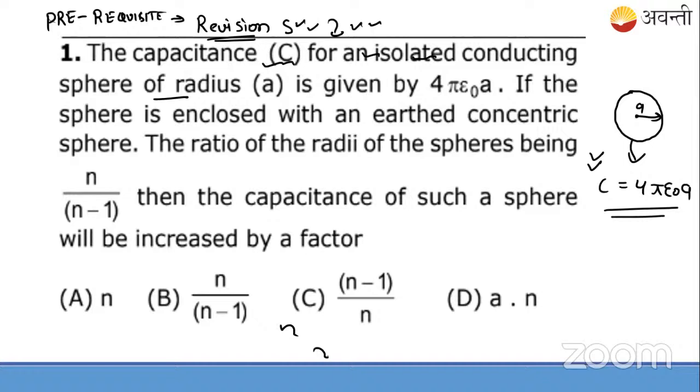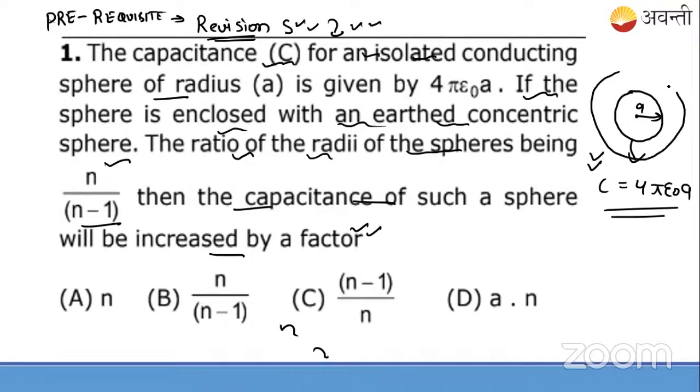Next is this. Now, if the sphere is enclosed with an earthed concentric sphere, the ratio of the radii of the spheres being this, then the capacitance of such a sphere will be increased by what factor? What they are telling us here is this: suppose I enclose this inner sphere in this big sphere, which is concentric and earthed, and the ratio of the radii is given as n by n minus 1. By what factor is the capacitance of such a sphere increased? This is the question, students.